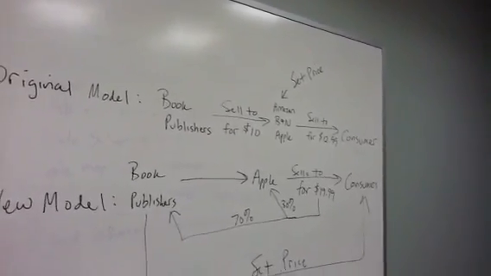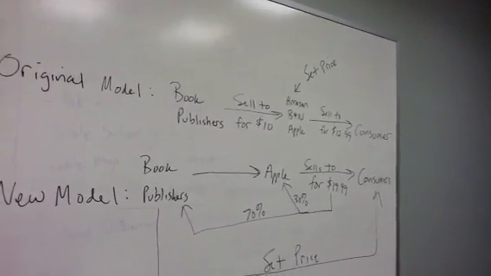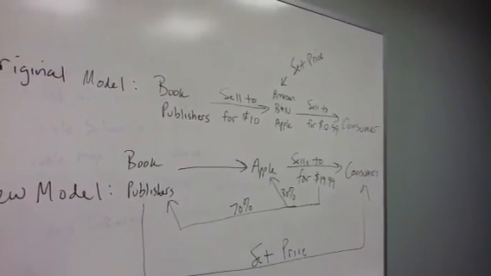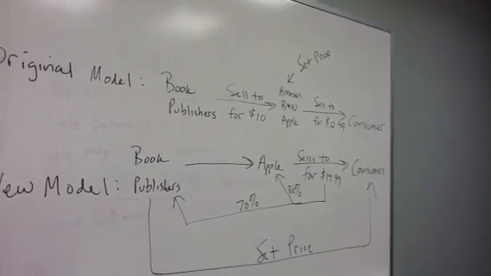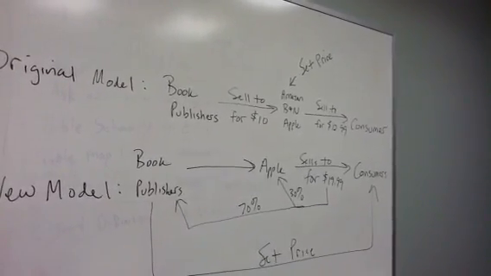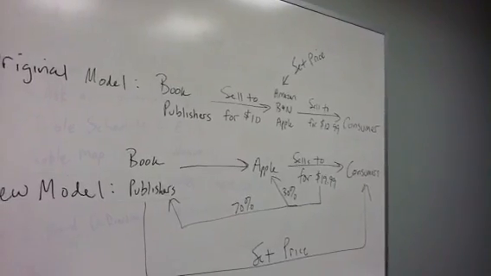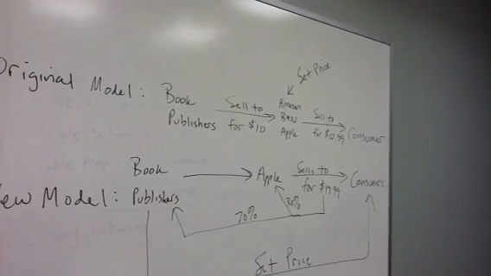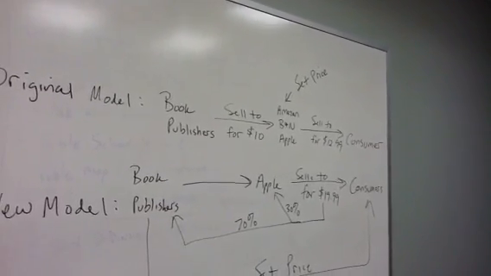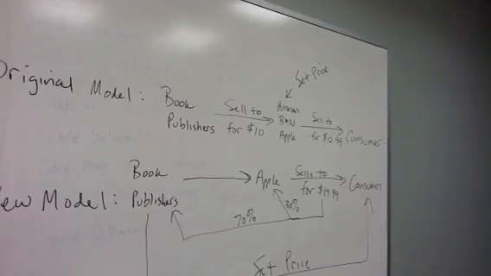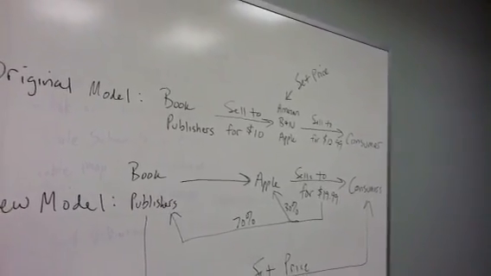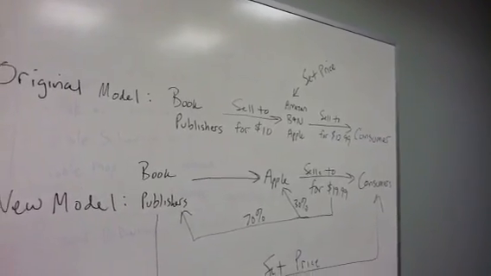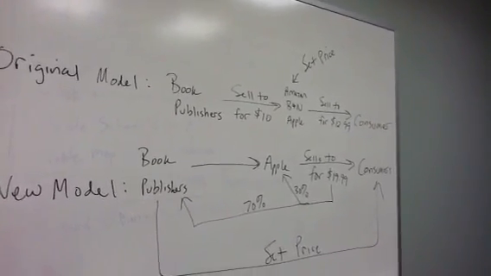And then what happens is, through competitive market forces, Amazon, Barnes & Noble, Apple, etc., have to vie for business with consumers. And so what they do is they set the price at just above what their cost is. So their cost is going to be $10 for the book, which they've paid to the publishers, as well as some overhead costs, obviously, for running the business. So they sell to the consumer for, say, $12.99. And the important implication here is that the entity that sets the price is the distributor and not the book publishers. And it's also important that we understand that the distributors are vying for the consumer's business, and so therefore they're competing for consumer's business, and therefore the price is lower, in this case $12.99.